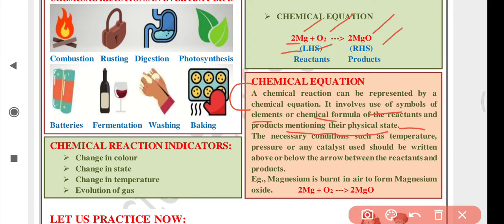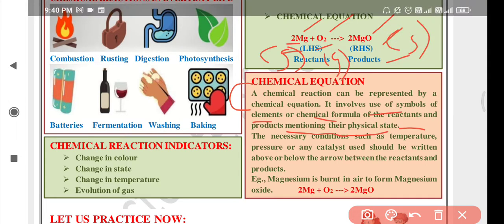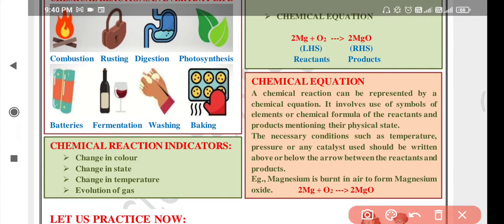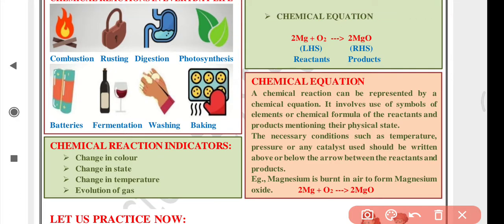Here the physical state is not mentioned. You can mention the physical state: magnesium as solid, oxygen will be gaseous, G, and the magnesium oxide formed will be solid, S. Okay, we will see it in balancing the equations.